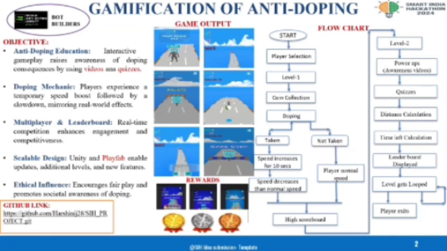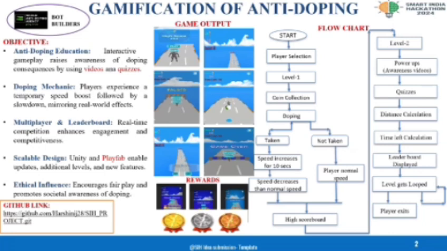Here is the flowchart. The player can start the game with level 1. Level 1 is coin collection. The player can collect the coins. In between the coins, the dope was placed. When the player hits the dope, the warning panel is displayed. The warning panel contains messages about the impact of dope.